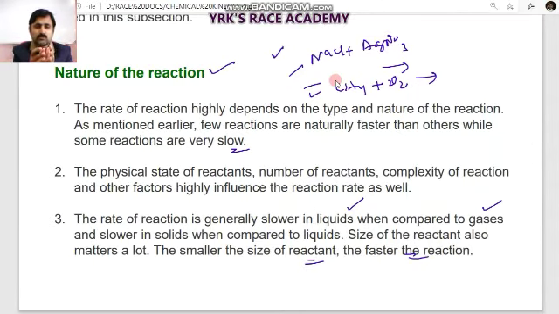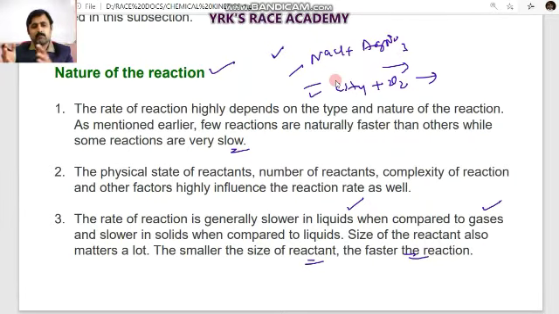because ionic compounds in the aqueous solution dissociate into ions and rapidly undergo double decomposition reaction, while covalent compound reactions are slower because the covalent nature of the substance takes a lot of time for bond breaking as well as bond formation.